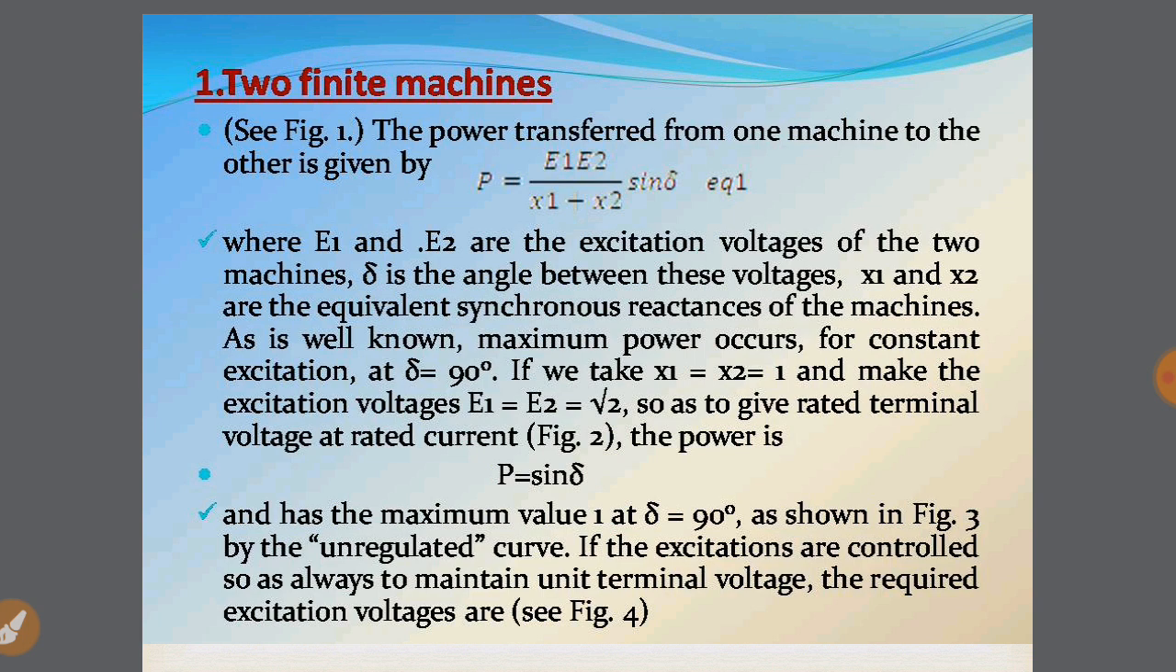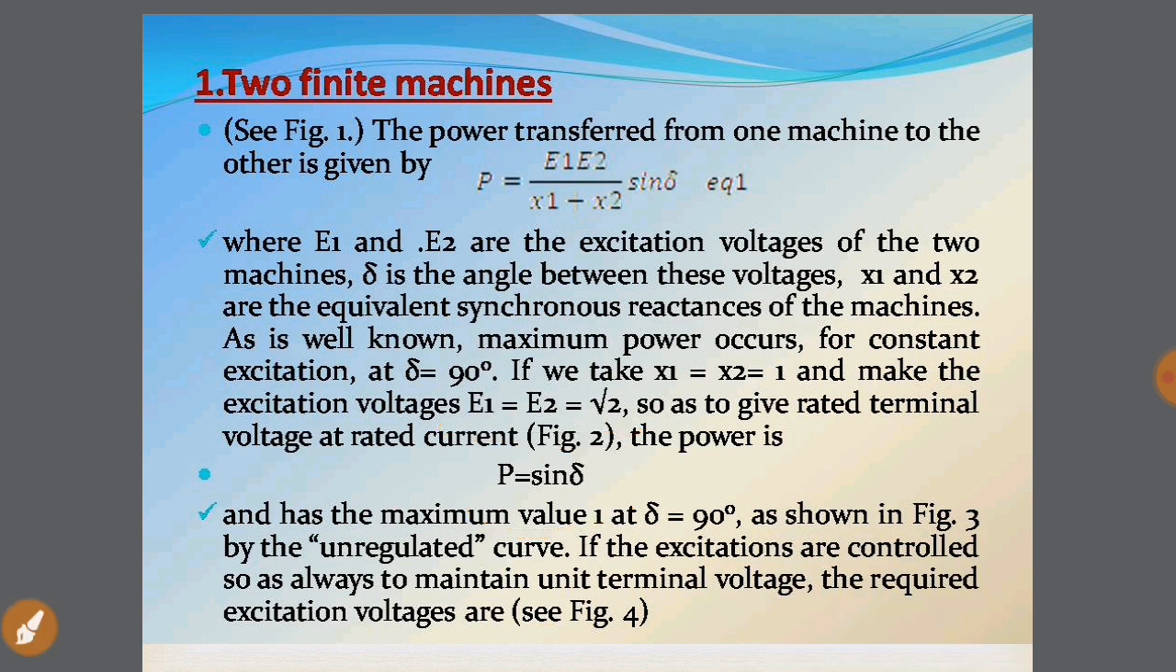So we can find the maximum power transfer between them if we replace del by 90 degrees. We will be considering x1 equal to x2 equal to 1. These two assumptions we are taking for this two finite machine case: one, del is equal to 90 degrees, and second, x1 and x2 are equal to 1. So by this we arrive at the maximum power equation, and one more assumption is that E1 is equal to E2, taken as root 2. From this equation we arrive at P is equal to sine del.